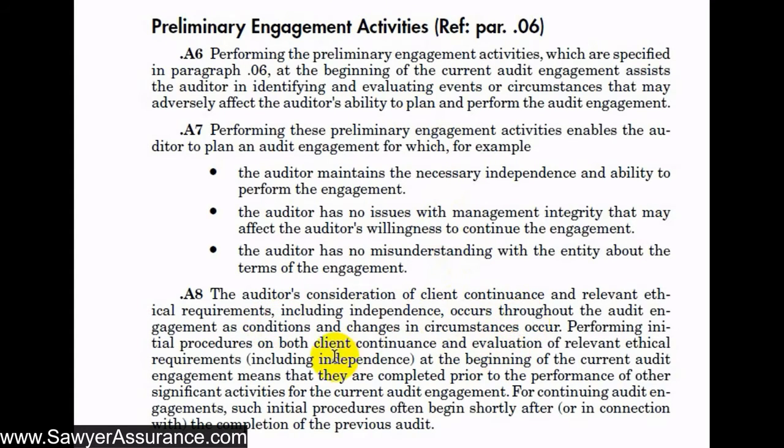By looking at the independence or our ethical requirements and doing the client acceptance and evaluation at the beginning of the audit, they are completed prior to the performance of other significant activities for the current audit engagement. So when they tell us that this is to be done at the beginning of the engagement, we need to adhere to that. We don't want to do these things later on after the significant pieces of the engagement, for instance, while we're doing field work, or worse, after we've gotten to the end of the audit.